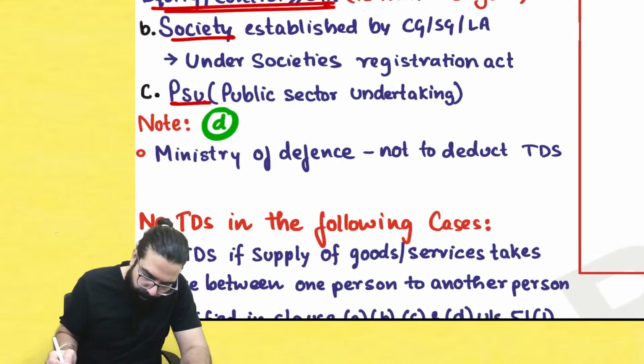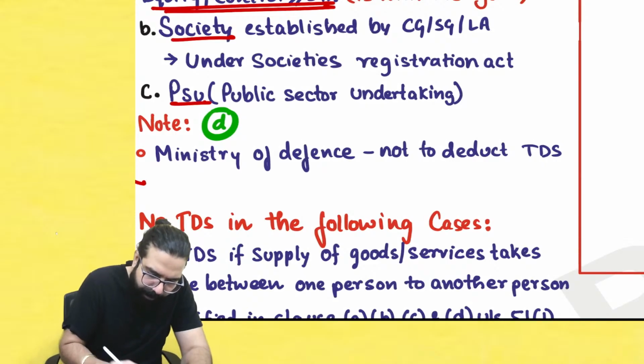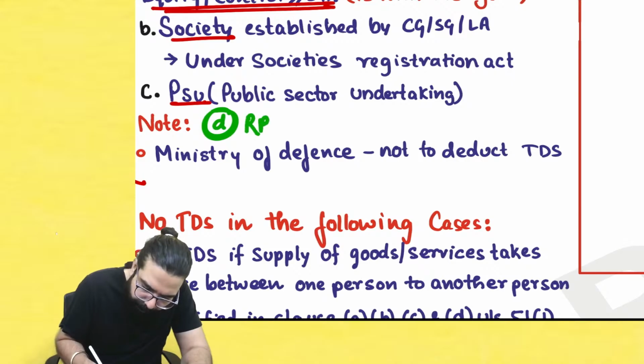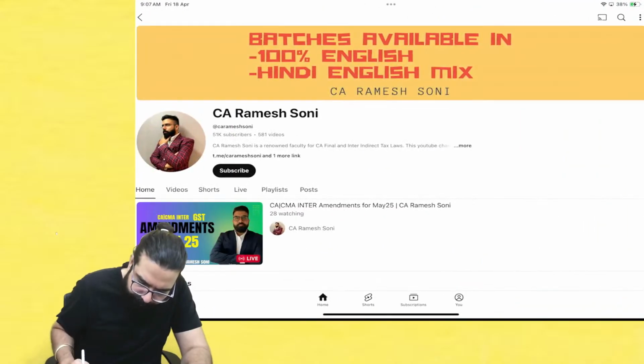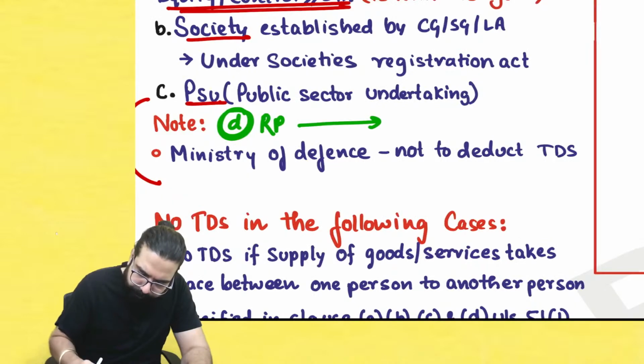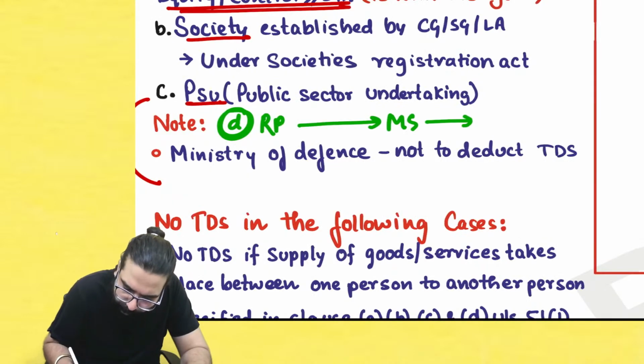So you can write down over here and keep that after C, one D point has been inserted. What is the D point? If one registered person is supplying metal scrap to another registered person, then TDS will come.